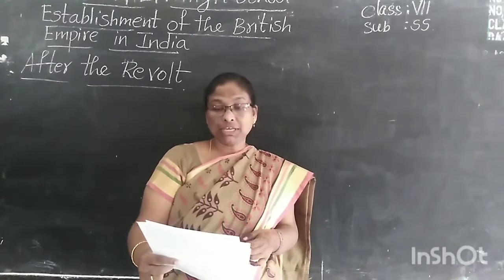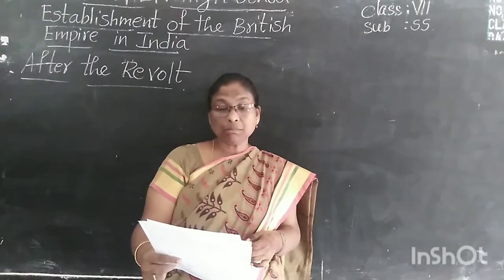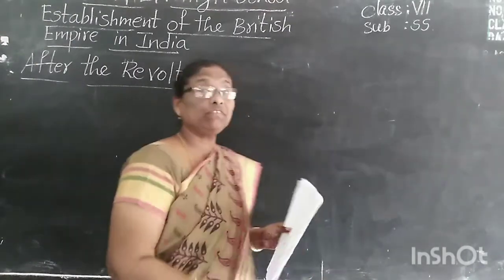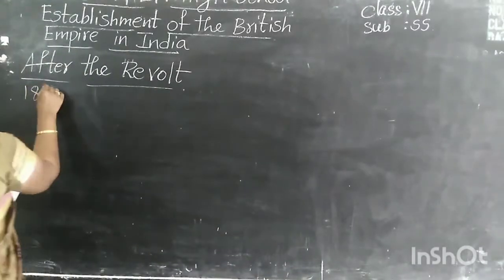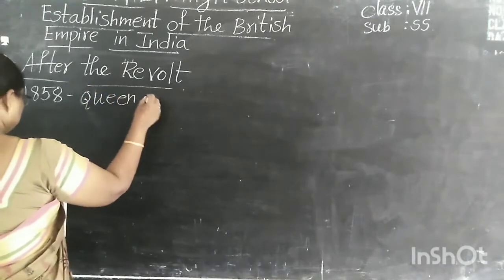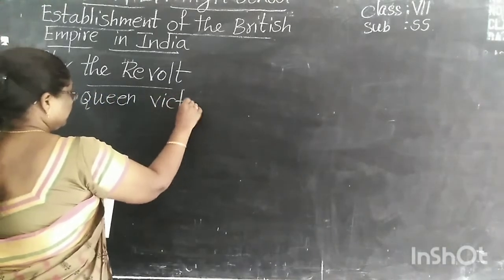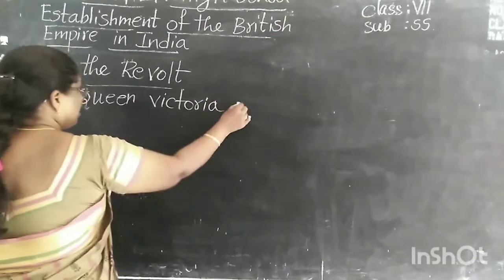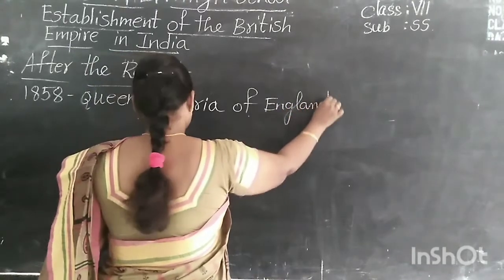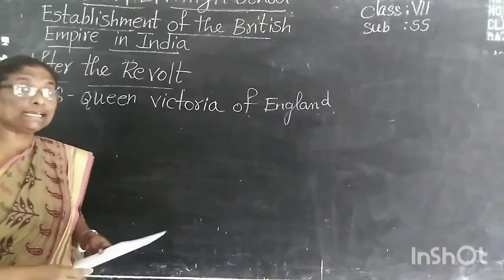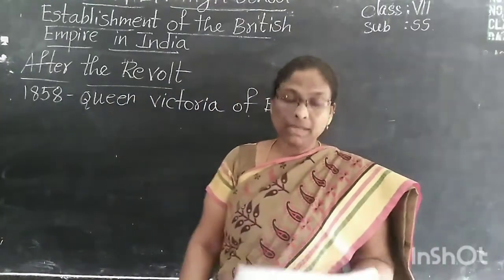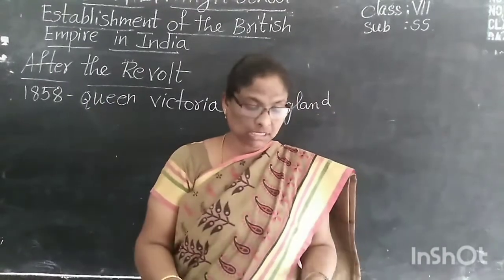In 1858, Queen Victoria of England made an important declaration. Who made the declaration? Queen Victoria. In which year? 1858. Which country? England. Declaration means a formal announcement. She made a formal announcement in 1858.